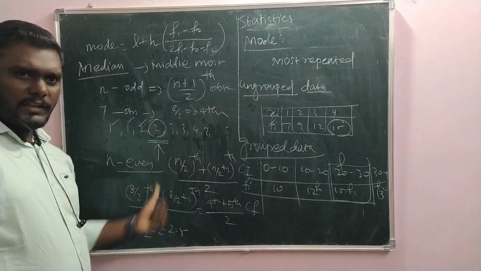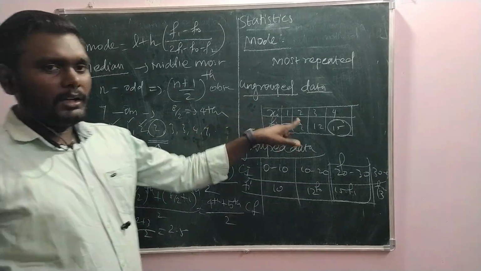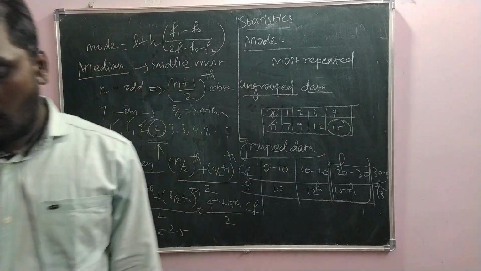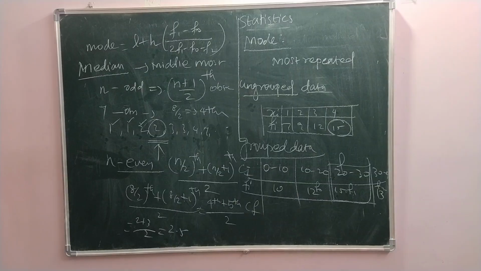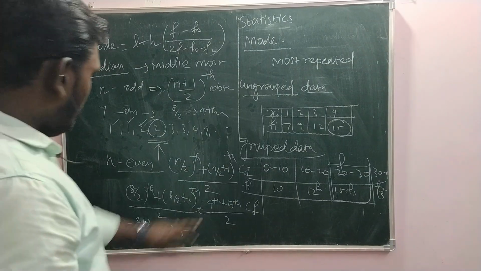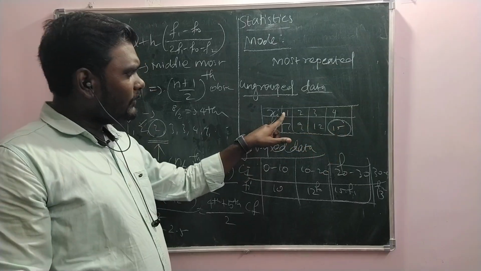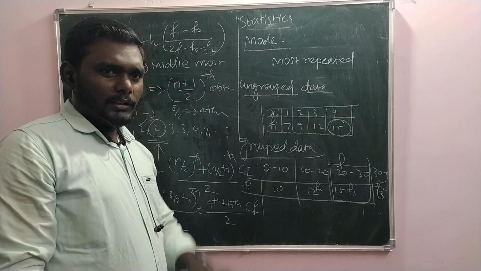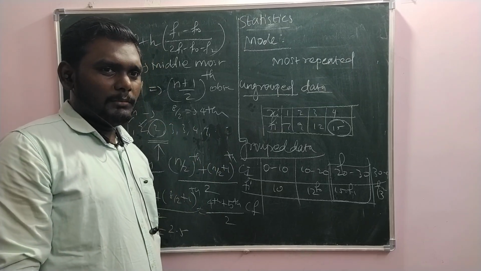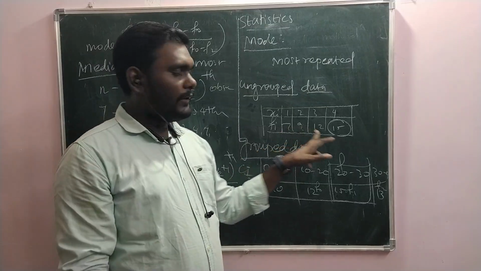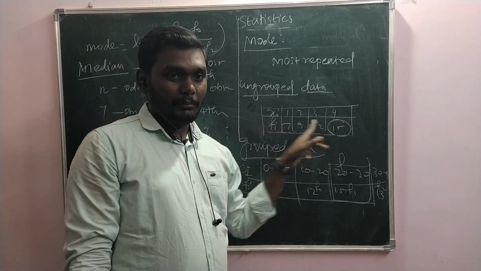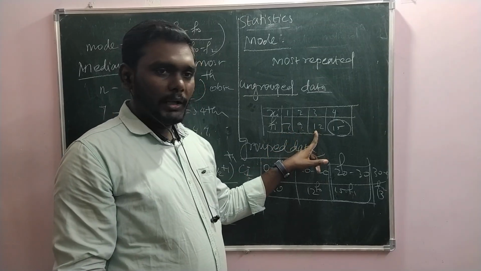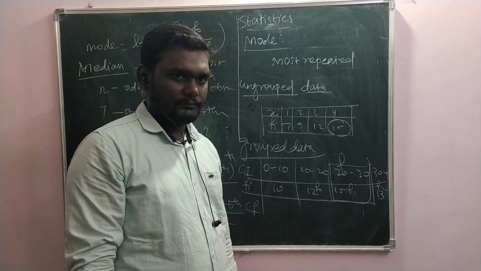For grouped data also it is the same thing. Though it is in the table, we have to make sure the values are in ascending or descending order. After that, count how many numbers are there. In this, 1, 2, 3, 4, it is not the value, it is not that 4 numbers are there. Totally how many numbers are there? It is given by this Fi. That is the total number of numbers.